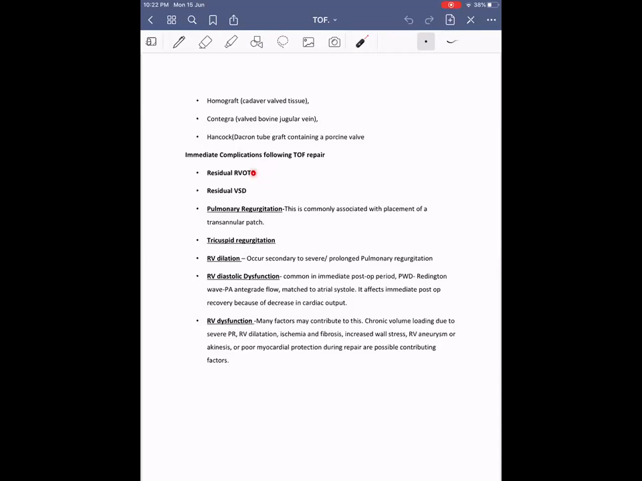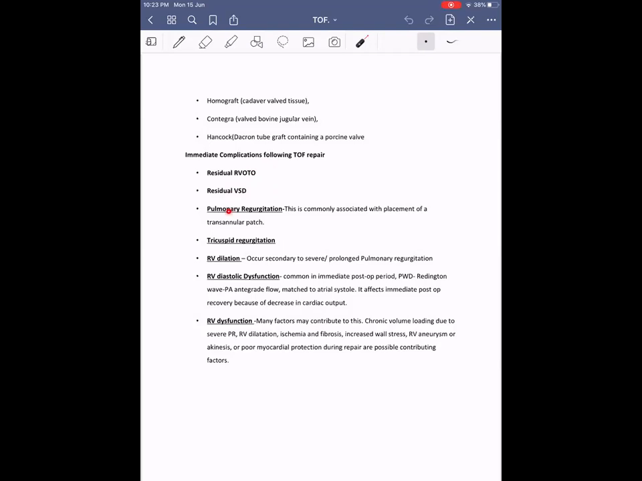Some people say even 40, but yeah, 30 is acceptable. More than 30 or 40, they consider further whether they need to reopen and other things. Then residual VSD: usually small VSDs can be present. However, if it is significant, then it can lead to LV dysfunction and needs to be addressed. So a small residual VSD is acceptable.